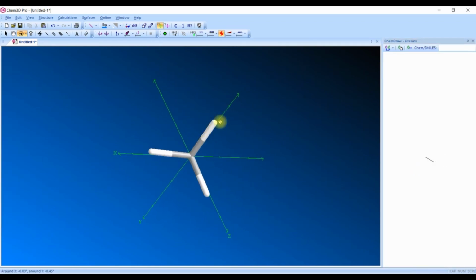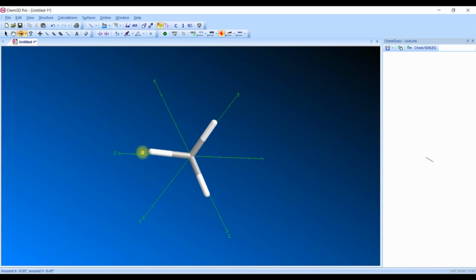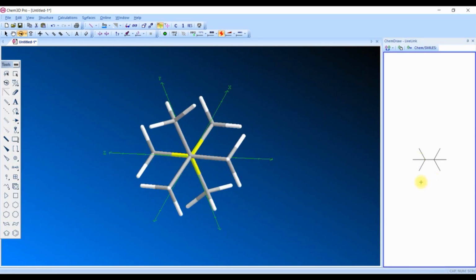So again, like Newman projection, here also you will get the same eclipsed and staggered conformations, where the dihedral angle of atoms is 0 in eclipsed conformation, and in staggered conformation the dihedral angle is 60 degrees. The Sawhorse projection is the representation of a molecule from an oblique angle. It is therefore similar to the wedge and dash representation.